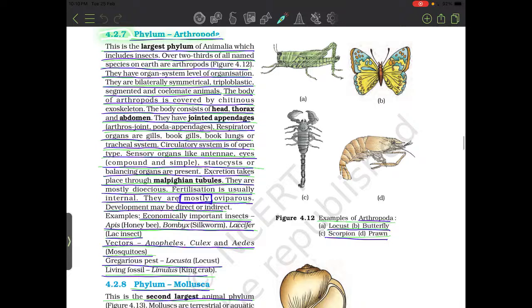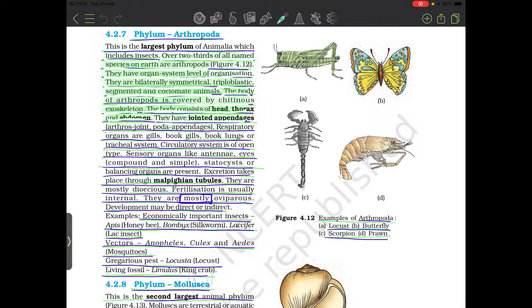4.2.7 Phylum Arthropoda. This is the phylum of Animalia which includes insects. Over two-thirds of all named species on Earth are arthropods. They have organ system level of organization. They are bilaterally symmetrical, triploblastic, segmented coelomate animals. The body of arthropods is covered by a chitinous exoskeleton. The body consists of head, thorax, and abdomen.